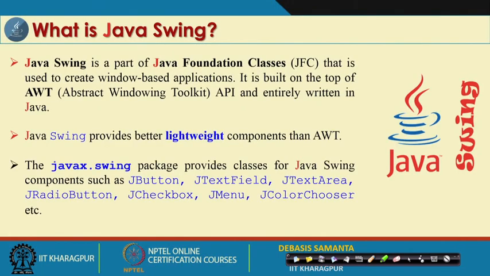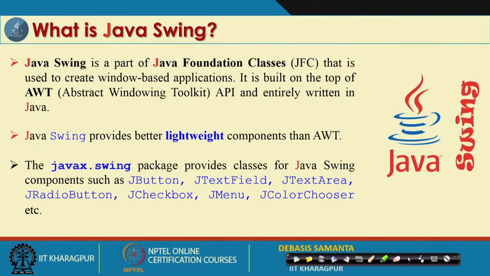As I told you, Java developers introduced it in version 6 onwards, but in version 5 and lower versions Java Swing was not available. Now, Java Swing is basically a part of Java Foundation Classes, which is one foundation for programs. It is usually developed by Oracle to make Java Swing more platform independent.